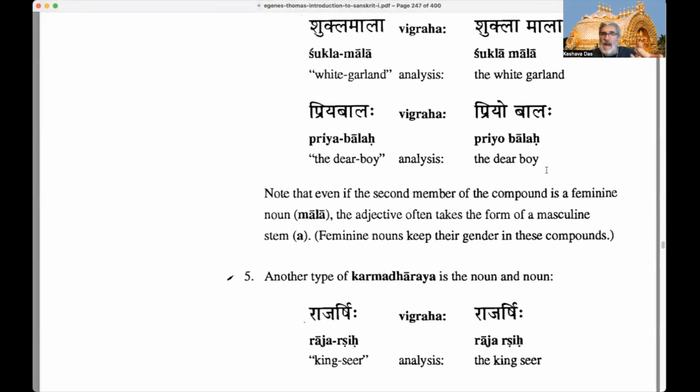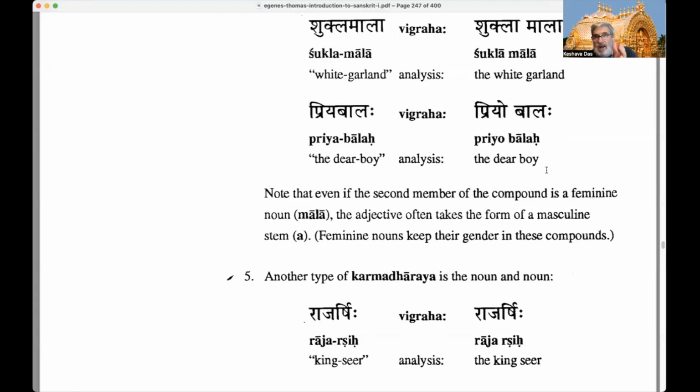Okay. So now here's another example, right? So we have Priya Balaha. Balaha means boy. Priya means dear, right? Balaha is a masculine noun, means boy. It's in the nominative, singular, right? Priya Bala means dear boy, as a compound, as a Karmadharaya compound.